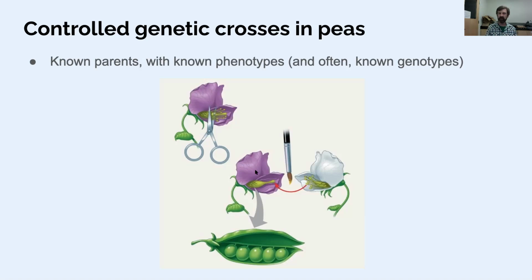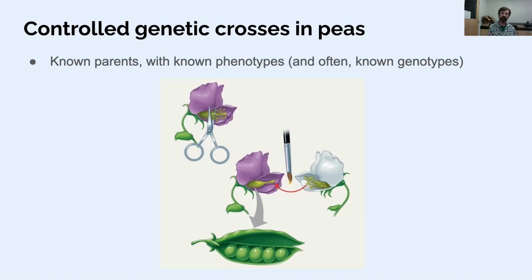So this purple flower here has been emasculated, and then you can take pollen from the parent that you want to be the male parent in this cross, get it on your paintbrush, and dab it onto the female receptive portion of the flower, and basically control who the male parent is and who the female parent is. So controlled genetic crosses, we're going to do this in the fruit fly lab. We're going to control who the males and females are. We're going to make sure that the females are only crossed with the males that we intend for them to breed with. And this is an important part of genetic study, of course.